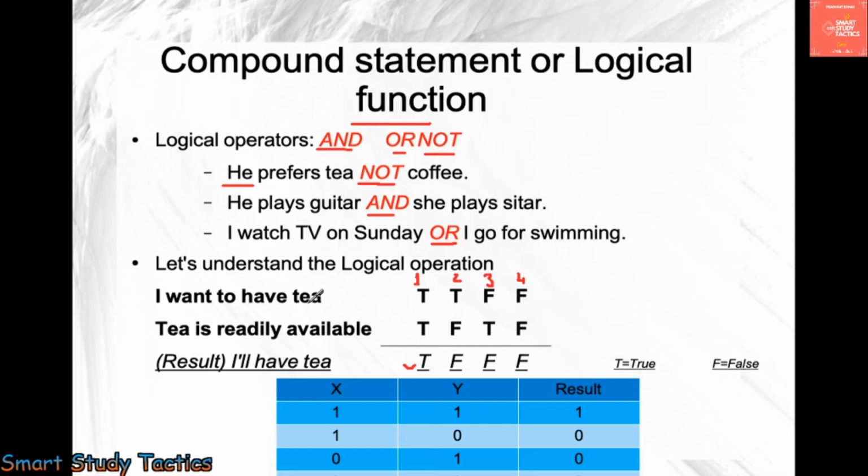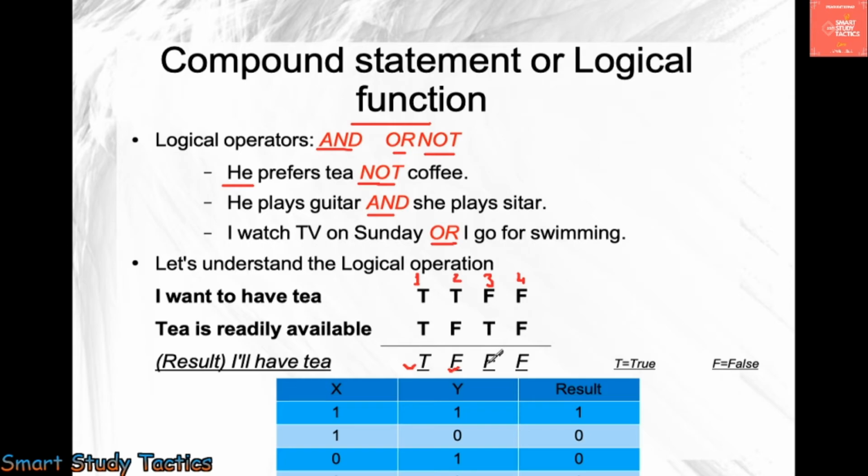This is human behavior, human nature, that we are understanding with this term. Now the second situation: you want to have a tea but tea is not available. So you cannot have tea. Third situation: you don't want tea but tea is available.